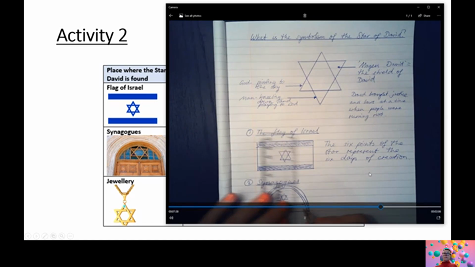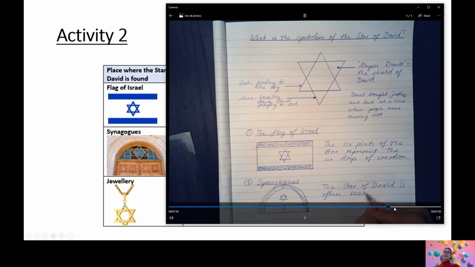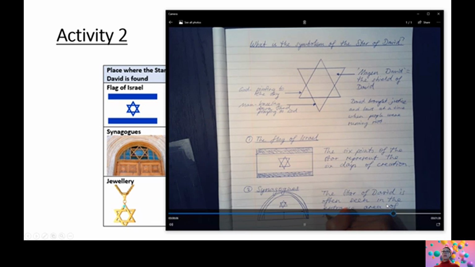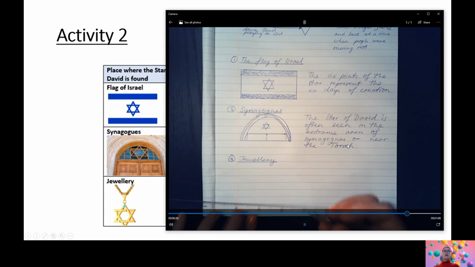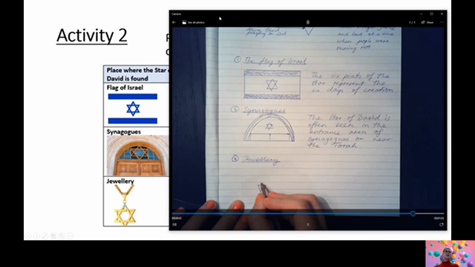Drawing the door there and writing a paragraph using a sentence starter here. The Star of David is often seen in the entrance area of synagogues or near the Torah. Okay, then moving on to the third place where the Star of David is often found, which is in jewelry.